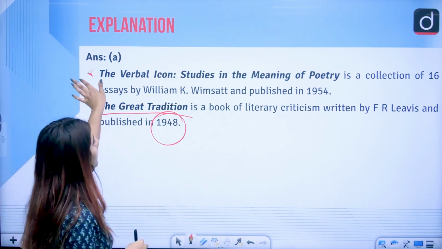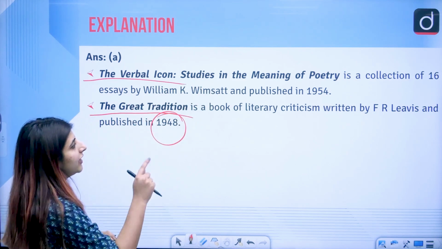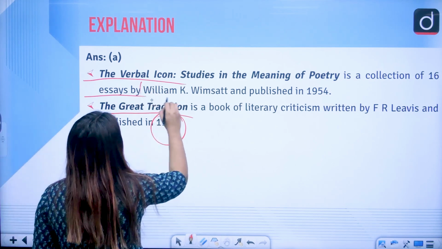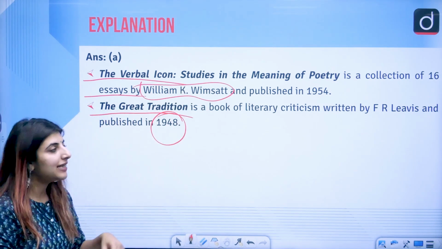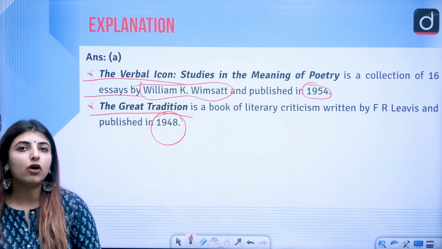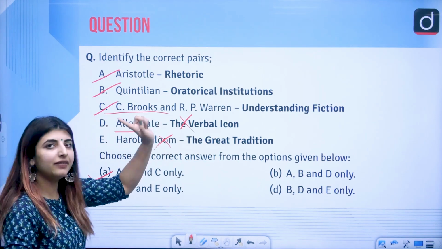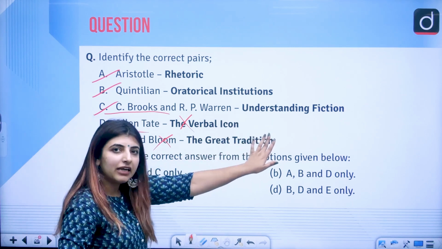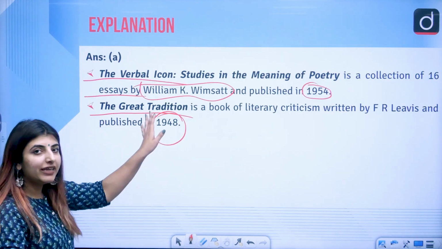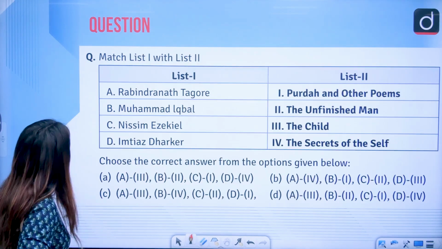So that is there. The Verbal Icon, subtitle Studies in the Meaning of Poetry, is a collection of 16 essays by two authors, right, by William K. Wimsatt, and it is published in the year 1954. So this was the book that I got confused with, Cleanth Brooks and R.P. Warren, these are the two who wrote Understanding Fiction and also wrote Understanding Poetry, correct? But if we talk about William K. Wimsatt, he wrote The Verbal Icon, correct?